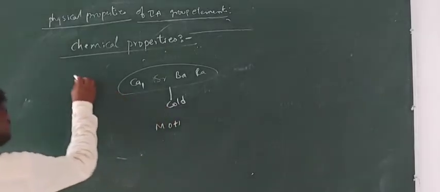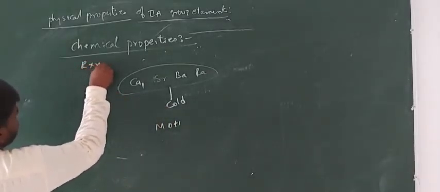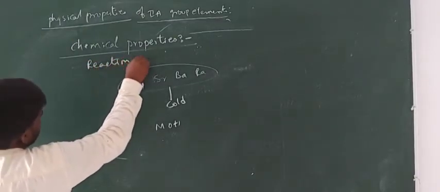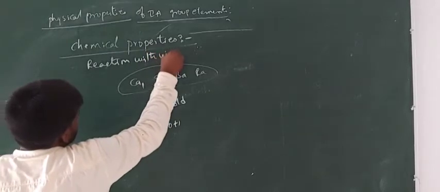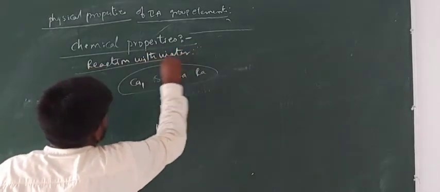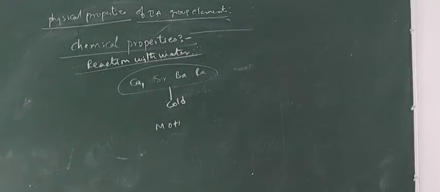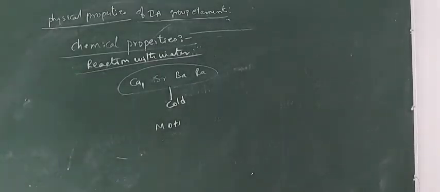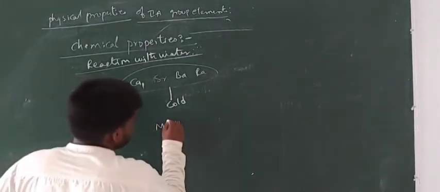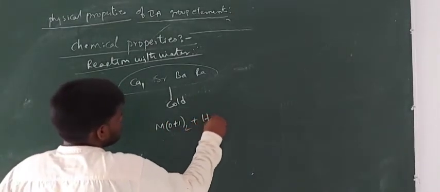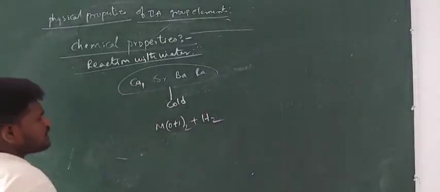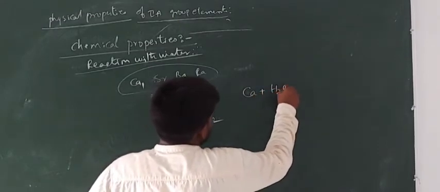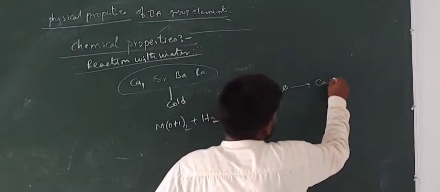Let me write this again. Reaction with water. Except magnesium and beryllium, the remaining metals, calcium, strontium, barium, radium, can react even with cold water vigorously and give metal hydroxides, and hydrogen gas is liberated. Let us take one example. For example, you take calcium. When calcium is treated with water, it forms calcium hydroxide.